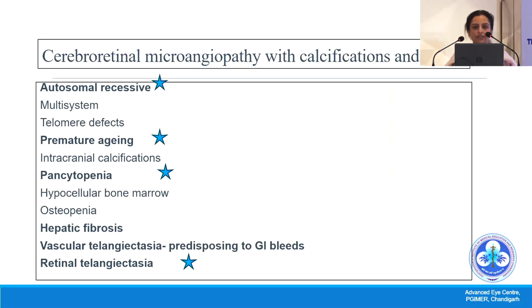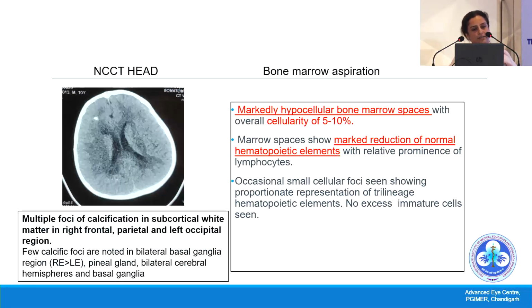So we tried to fit into the phenotype. Yes, because there was no other family history, it was autosomal recessive. There was the gray hair, which fit into premature aging. There were some signs of a low count, pancytopenia. There were some liver abnormalities and vascular and retinal telangiectasias, though the telangiectasias were not prominent. But when we looked back, on the nasal aspect of the fluorescein there were a few very isolated telangiectatic changes.